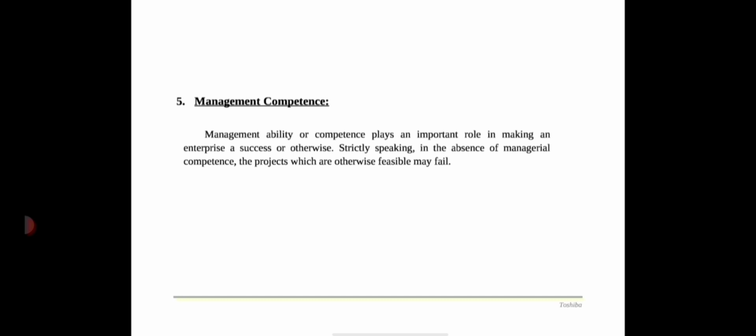By this, we have completed the third unit of entrepreneurship, namely project formation and appraisal, in which we have learned about the preparation of the project report, contents of a project report, guidelines for preparing a project report, and project appraisal techniques like economic analysis, financial analysis, market analysis, technical feasibility, and management competence.